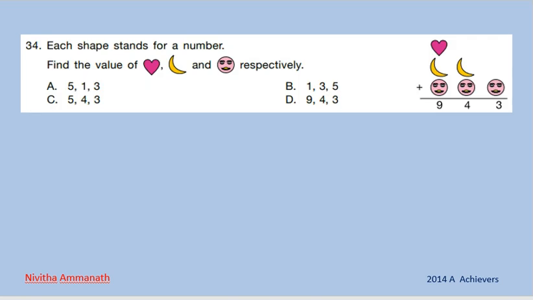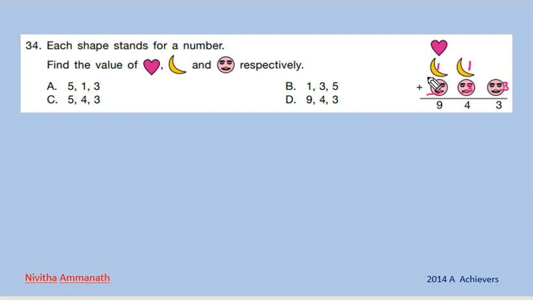Each shape stands for a number. Find the value of heart, crescent and face respectively. Here in the ones place, one face only. So one face equal to 3. So we write here 3, here 3, here 3. So 3 plus 1 crescent equal to 4.